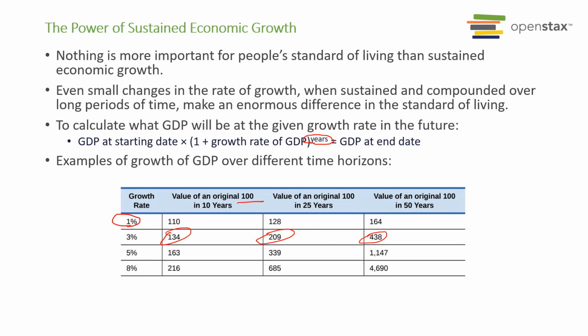So that's the future value formula. Again, it's your GDP at the beginning of the time, times 1 plus the growth rate, whatever the percentage is, to the power of the number of years, and that will equal your future value of GDP.